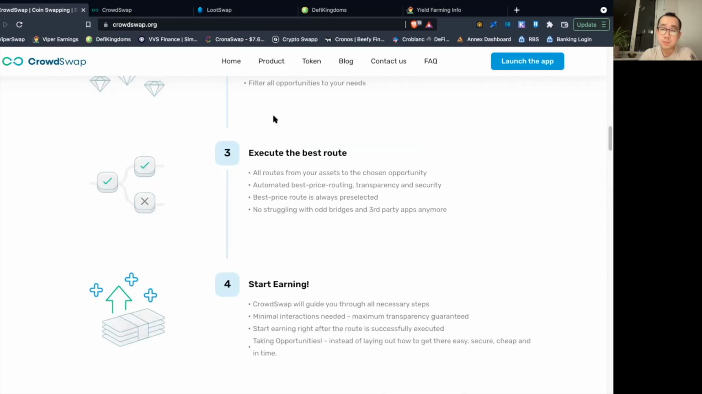And while this might sound similar to things like bridges or aggregators like 1inch, what CrowdSwap is really looking to do is to simplify the whole experience for beginners to DeFi. You just go to this one-stop shop, make the trade, and you don't need to fiddle around with bridging your tokens across chains, swapping it there for the best rate, and then bridging it back, for example.